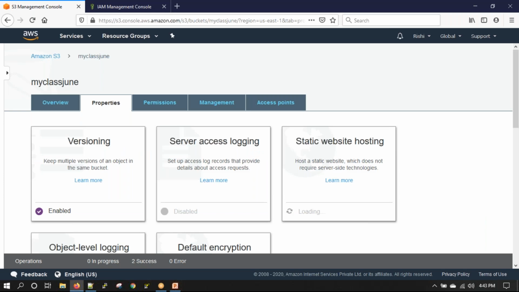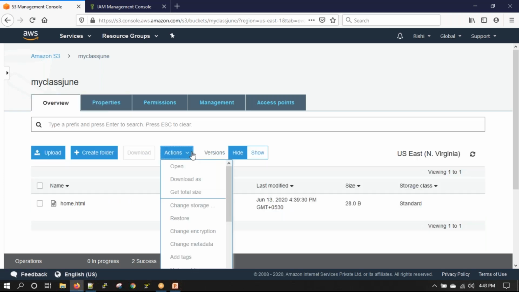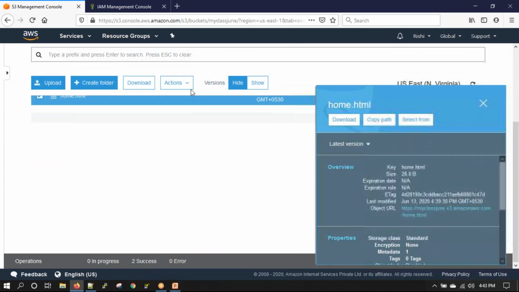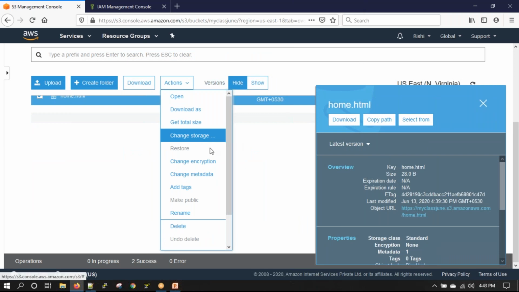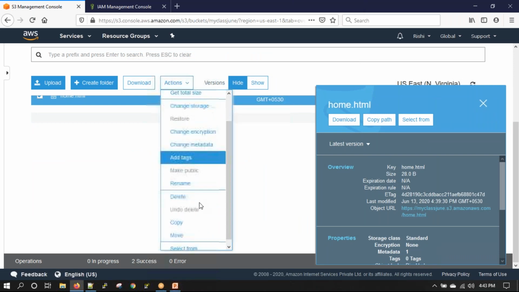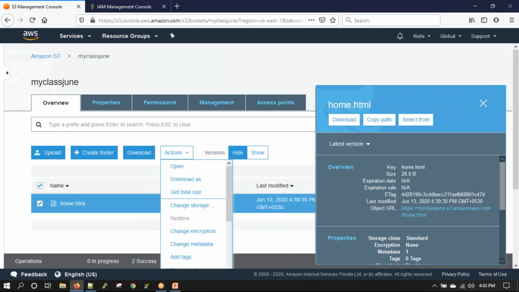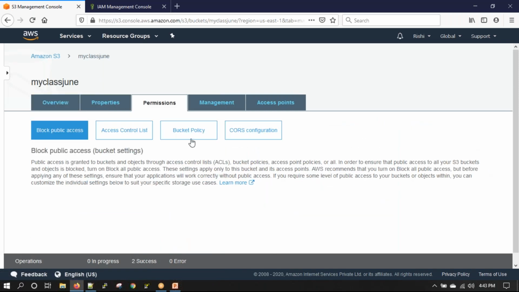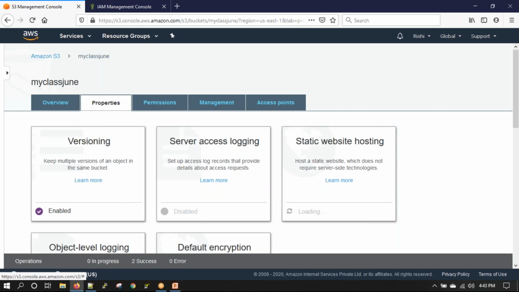So what all actions can we do here? You can open, download, get total size. You have to select the object and then only you can change storage, change encryption, change metadata, add tags. Whatever is mentioned over here is what properties, permissions, management will enable us to do. Change storage, what does it mean? Change storage is like moving from S3 Standard to S3 IA or Glacier or something similar.